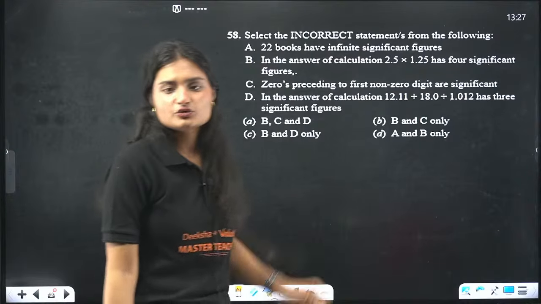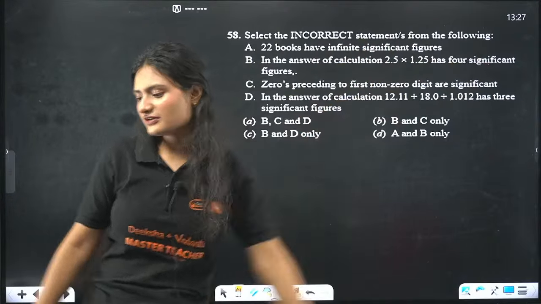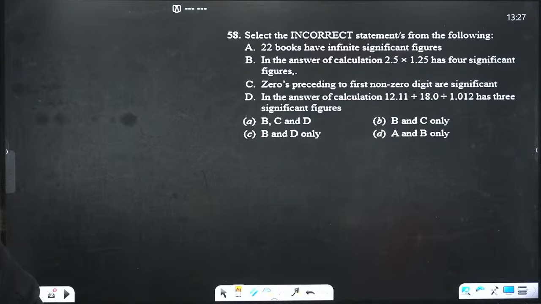Incorrect statement again. 22 books have infinite significant figures. How many significant figures does 22 books have?